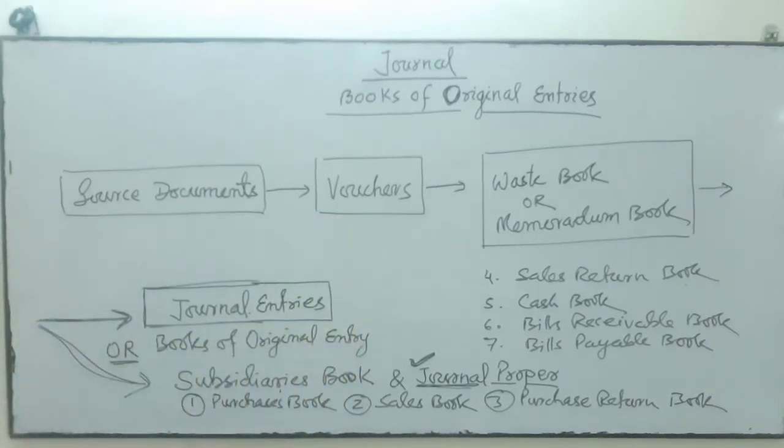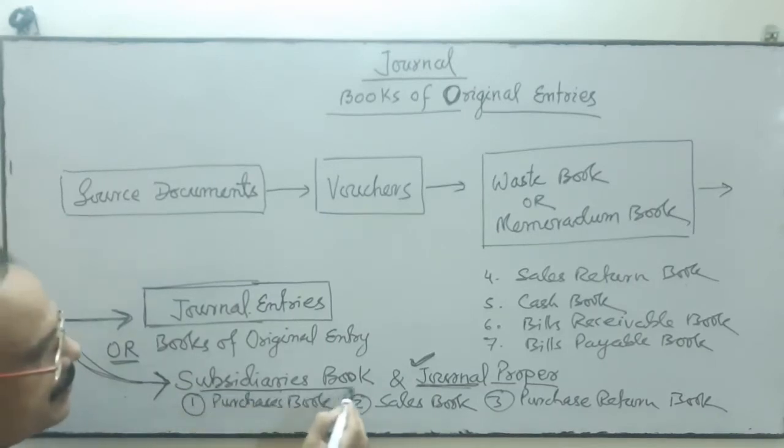Or if the transactions are more in business, voluminous, and it is difficult to record those transactions by one or two persons, we have to divide the work between various accountants. Then we follow another path of recording the transactions, that is subsidiary books and journal proper. This is the other path. So, subsidiary books and journal proper.